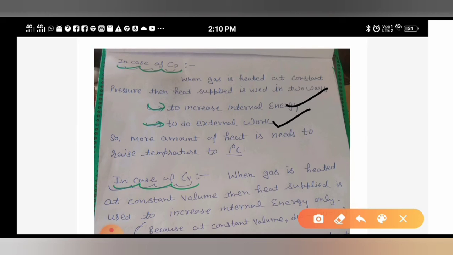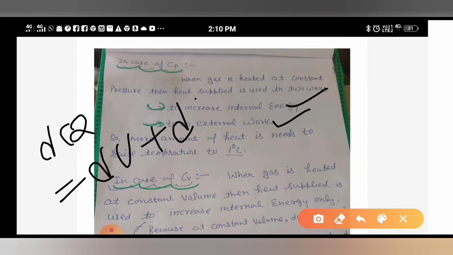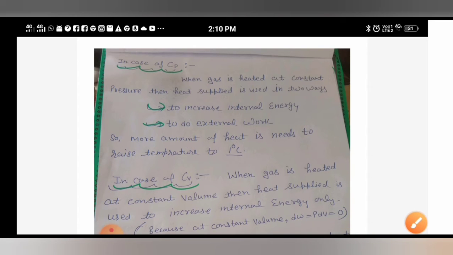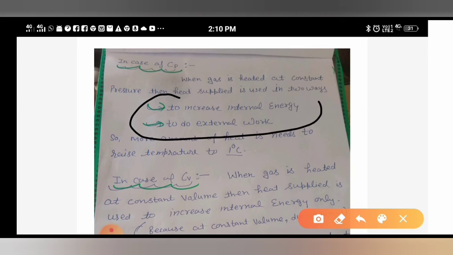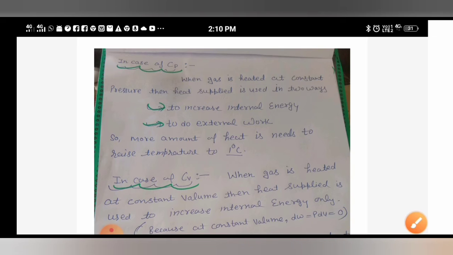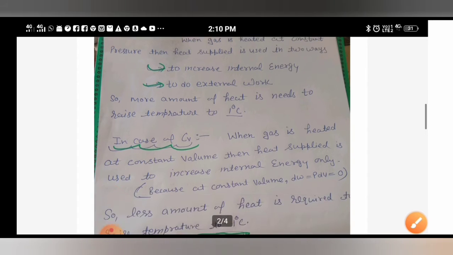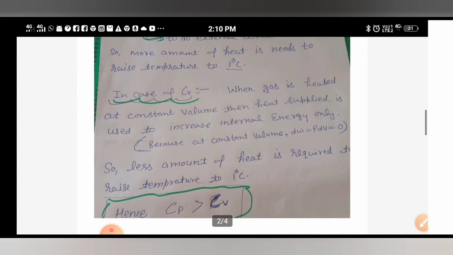I have taken this from the first law of thermodynamics, that dq is equal to du plus dw. du means internal energy, dw means work done. So when pressure is constant, the heat supplied will be utilized in two ways, means we need a little more energy. But in case of Cv, we need energy to increase internal energy only.